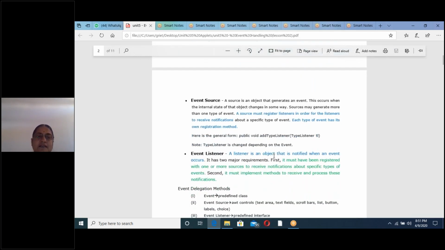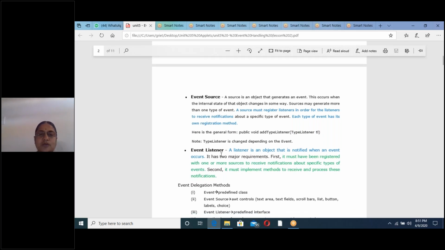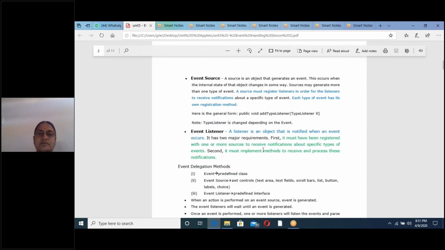Next, what is the role of event listeners? Whenever an event is generated, the listener has to listen to that event and do the corresponding action. That is the role of the event listener. Event listeners are interfaces, no? So inside event listeners, that means interfaces, we have abstract methods. We will see next what the predefined events and event listeners are.